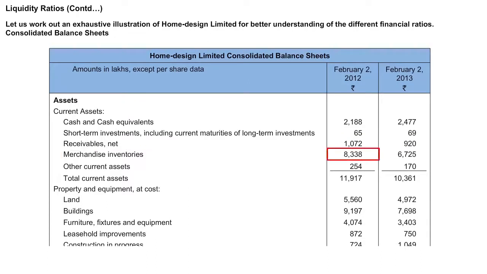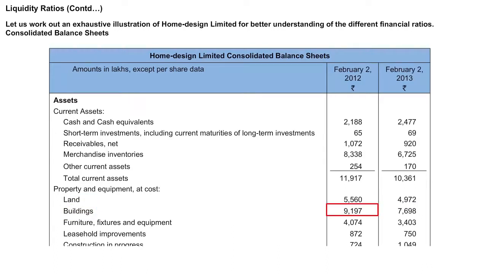Merchandise inventories 8,338 in the year 2012 and 6,725 in the year 2013. Other current assets 254 for the year 2012 and 170 for the year 2013. The total of all current assets amounts to 11,917 for the year 2012 and 10,361 for the year 2013. Property and equipment are recorded at cost. Land 5,560 for the year 2012, 4,972 for the year 2013.